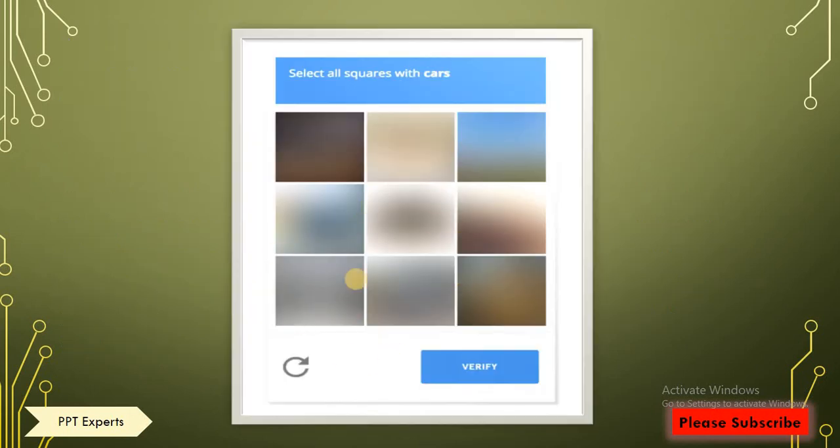These types of captchas are known as reCAPTCHA and book digitization.